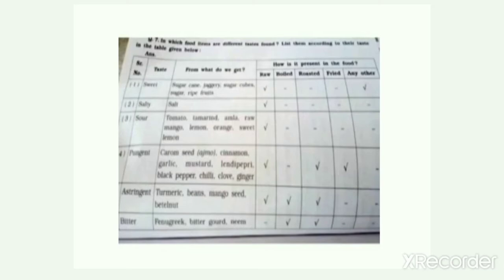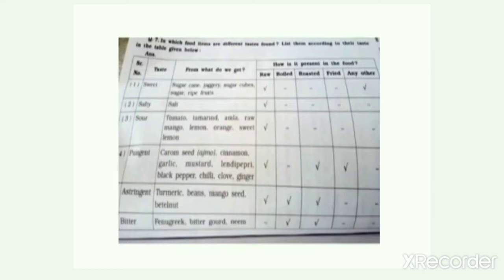And all these items are present in our food in raw form. Then comes pungent taste. Carom seeds, which we call ajmo or ajwain, cinnamon, dalchini, garlic, lasan, mustard seeds, black pepper, chili, then clove, that is laung, and ginger, that is adrak. These food ingredients can be present in our food in raw form.